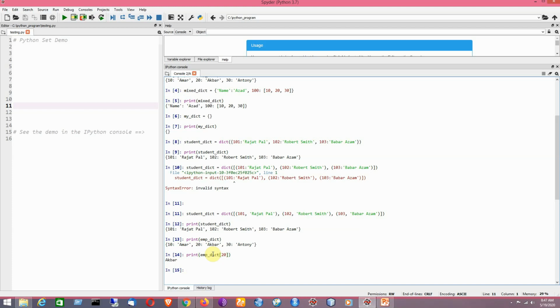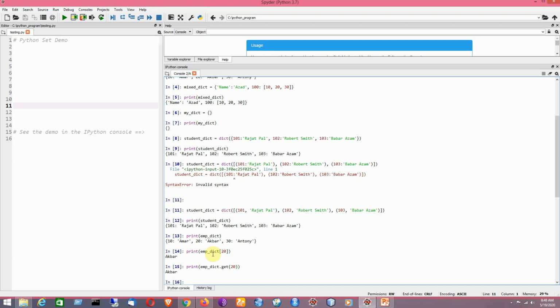Now I am going to get the same kind of result by using the get method. Instead of using the index, now I will be using the get method. By using the get method, which is a member of the dictionary, we can access the value provided that we specify the key. That is the thing we are doing here.